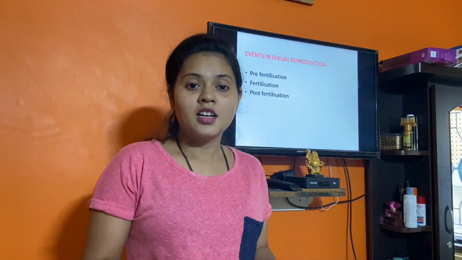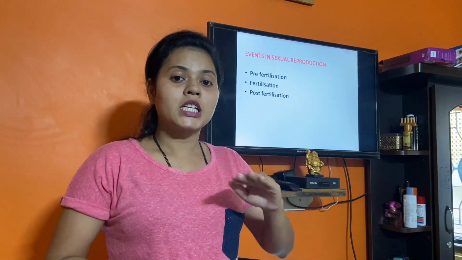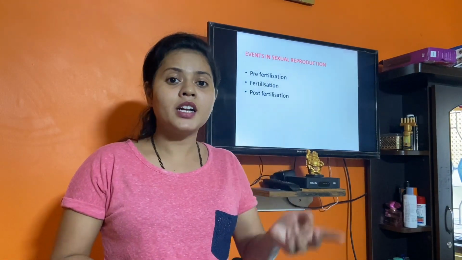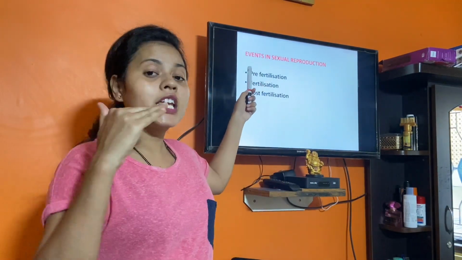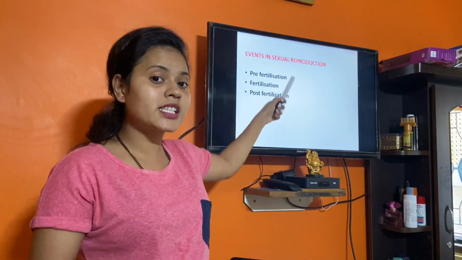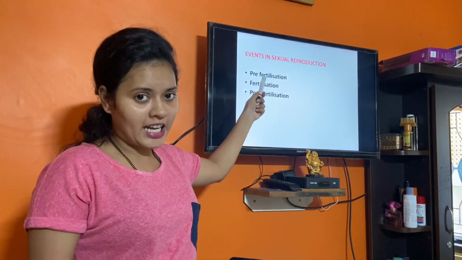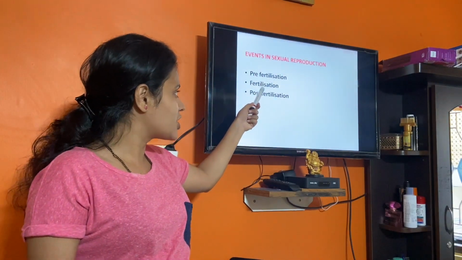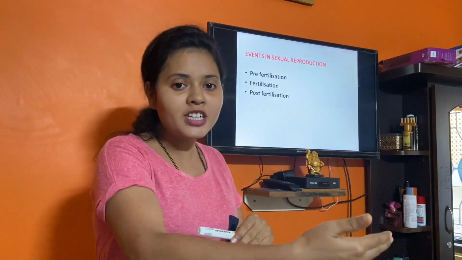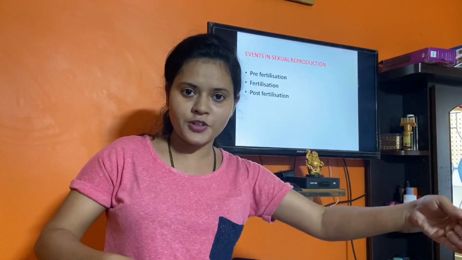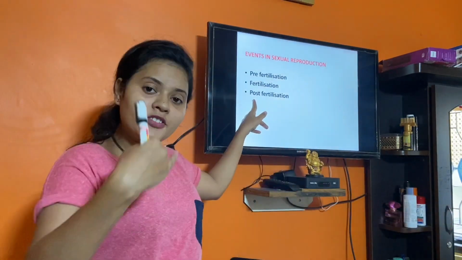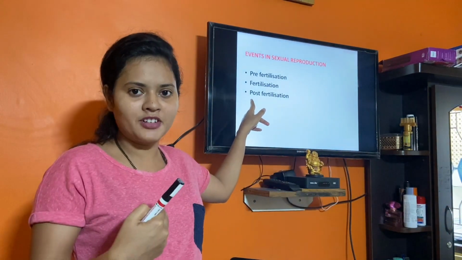Dear students, today we shall be learning the second part of sexual reproduction, and the second part will include sequential events of sexual reproduction, and these are pre-fertilization, fertilization and post-fertilization. Now pre-fertilization meaning prior to fertilization, before fertilization, and post-fertilization meaning after the fertilization.